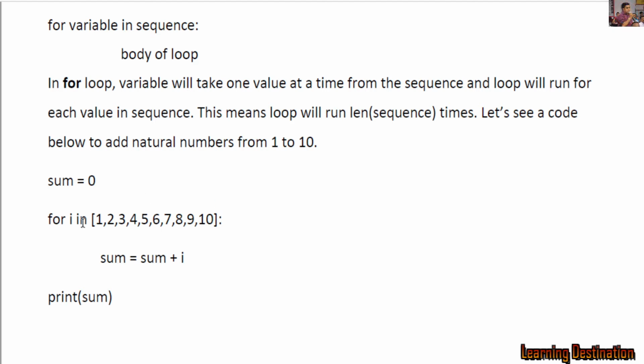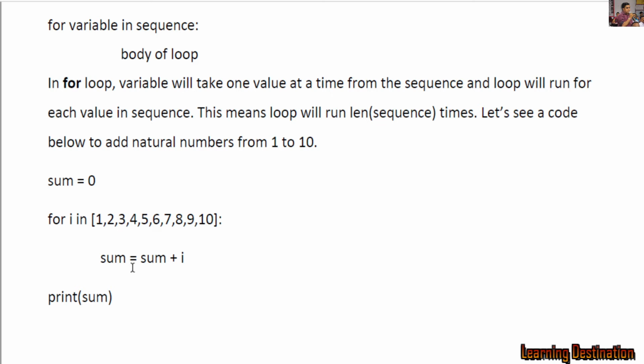Next time when the loop will iterate, we will get I as 2, that means I equal to 2. We will come inside the loop, and sum, which was 1, plus value of I, which is 2. 1 plus 2 will become 3, the new value of sum. And then next time when the loop iterates, we will get I as 3, that means I equal to 3,